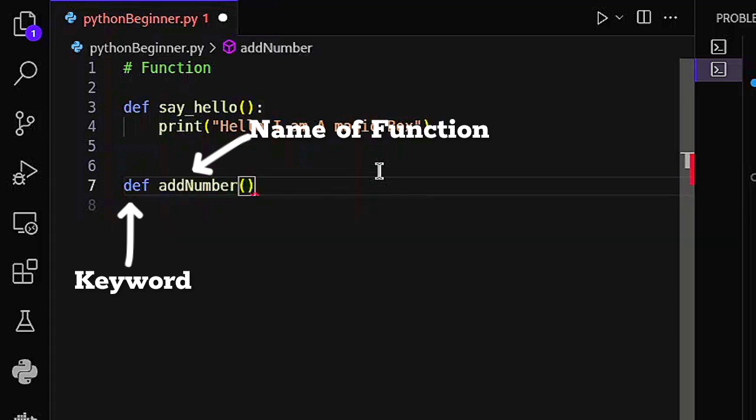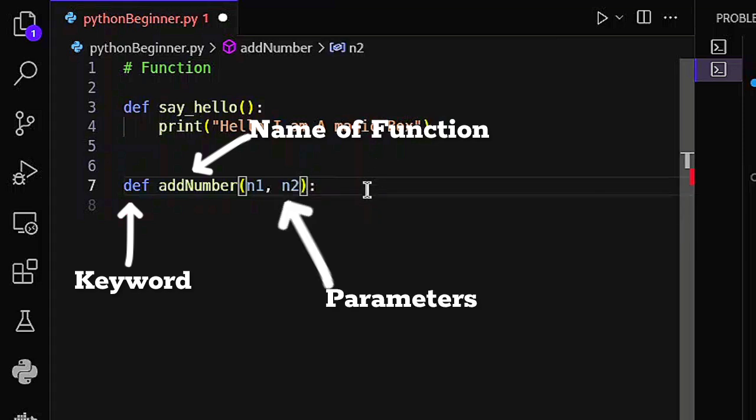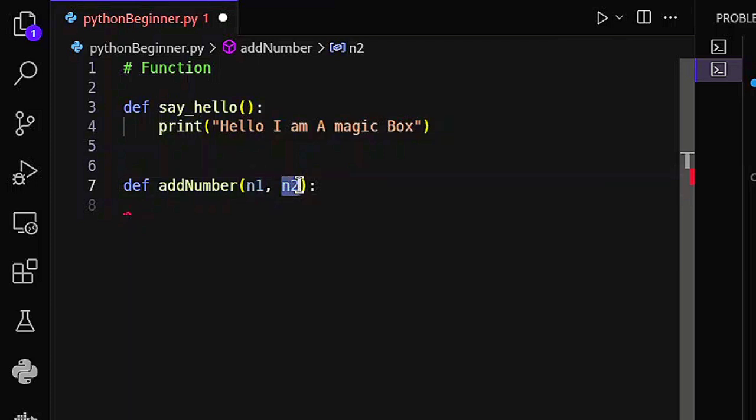And then, in this case, we want our function to accept two numbers. Whenever we call it, we have to pass in two numbers. So let's call the first number n1 and the second number n2. Whenever we pass a number, the first number is going to stand as n1 and the second number is going to stand as n2. Then what do we want to do with those numbers? We're going to add them together.